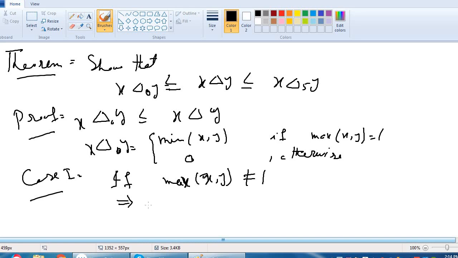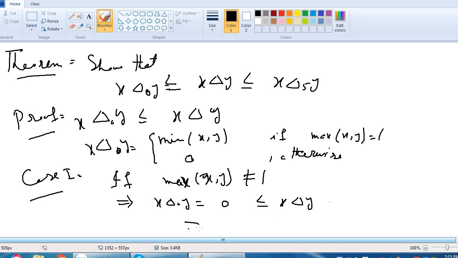So this implies x delta node y is equal to 0 and this is less than or equal to x delta y. Since x and y are fuzzy numbers and the minimum fuzzy number is 0, x delta y will always be greater than or equal to 0, because 0 is the minimum number. So this is our condition 1.